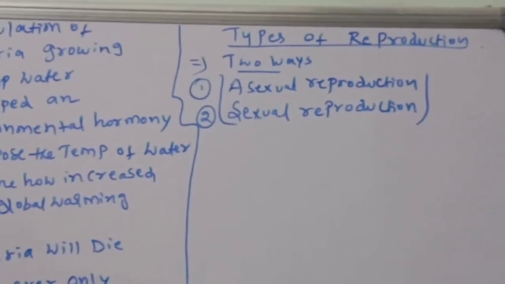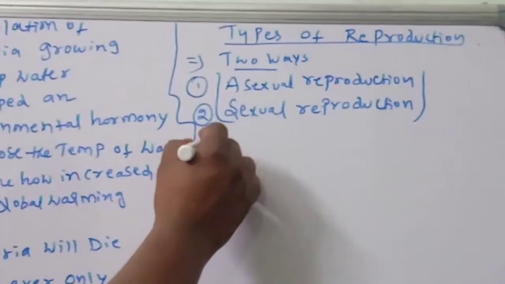So now asexual reproduction we will discuss.